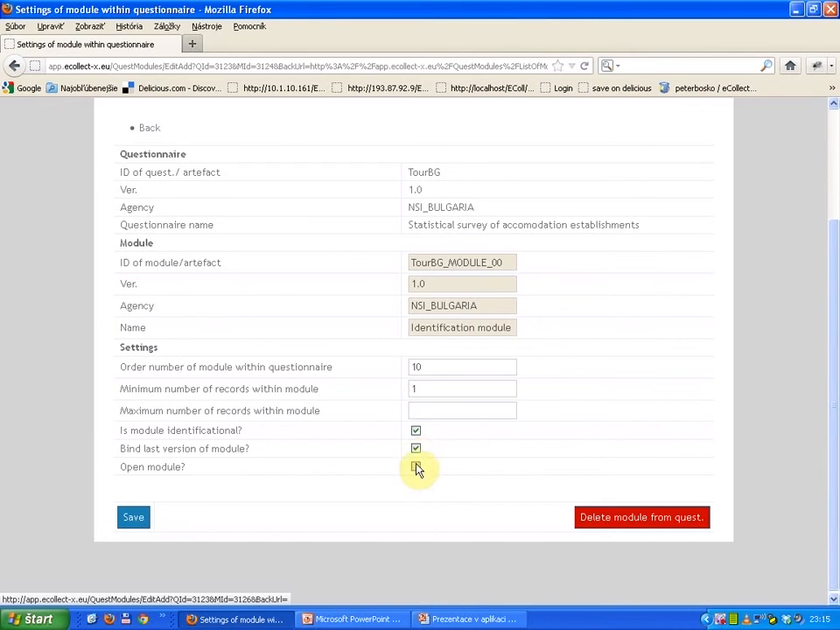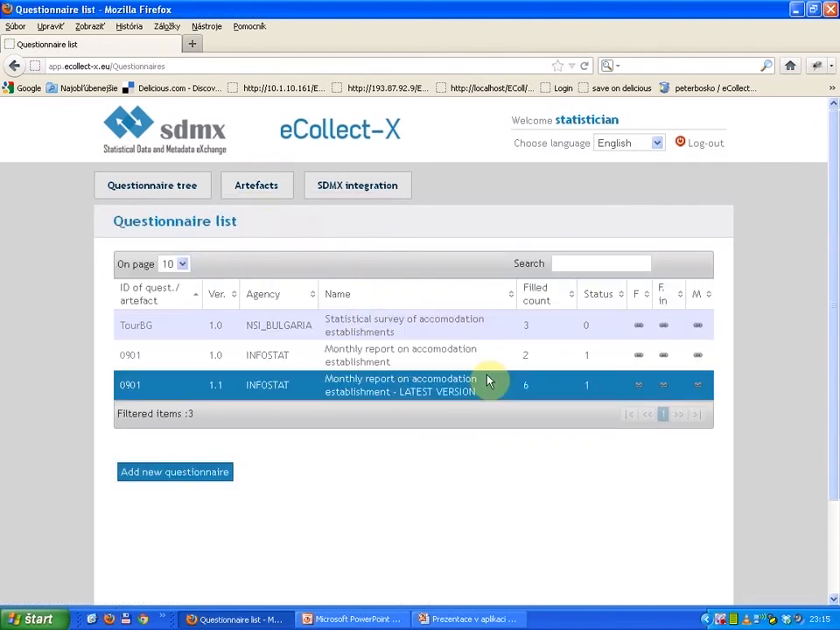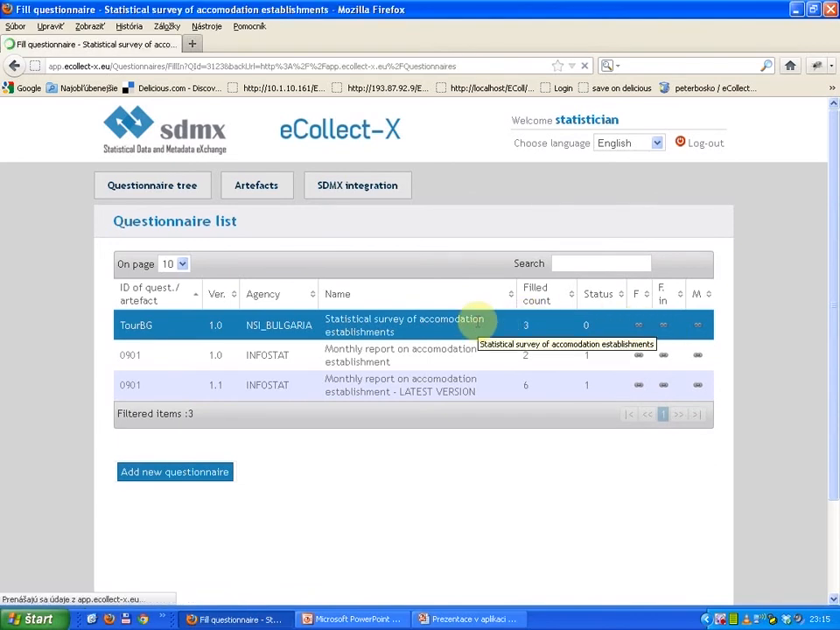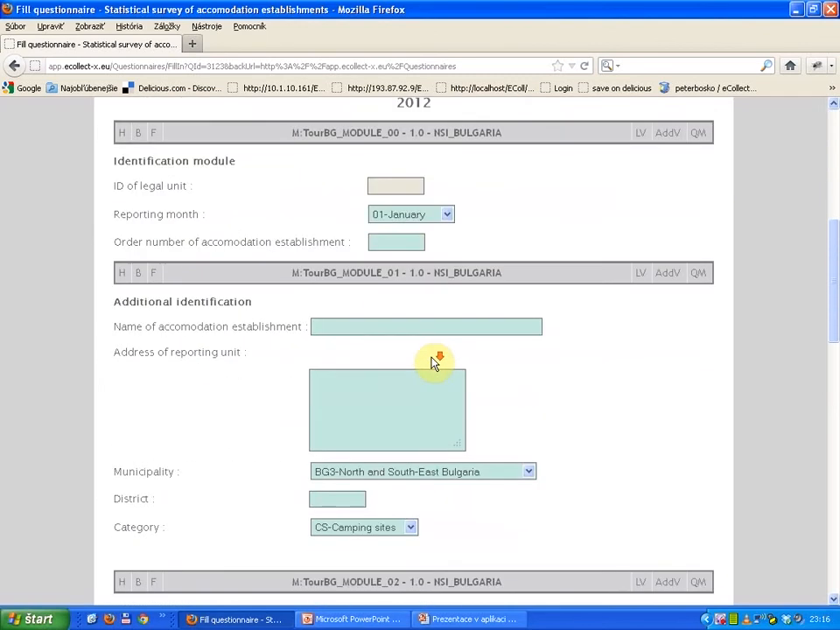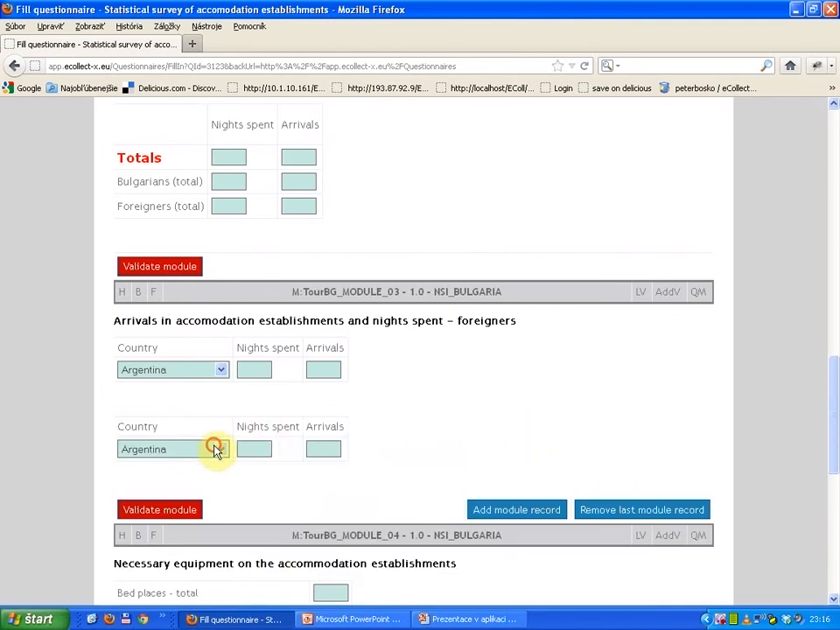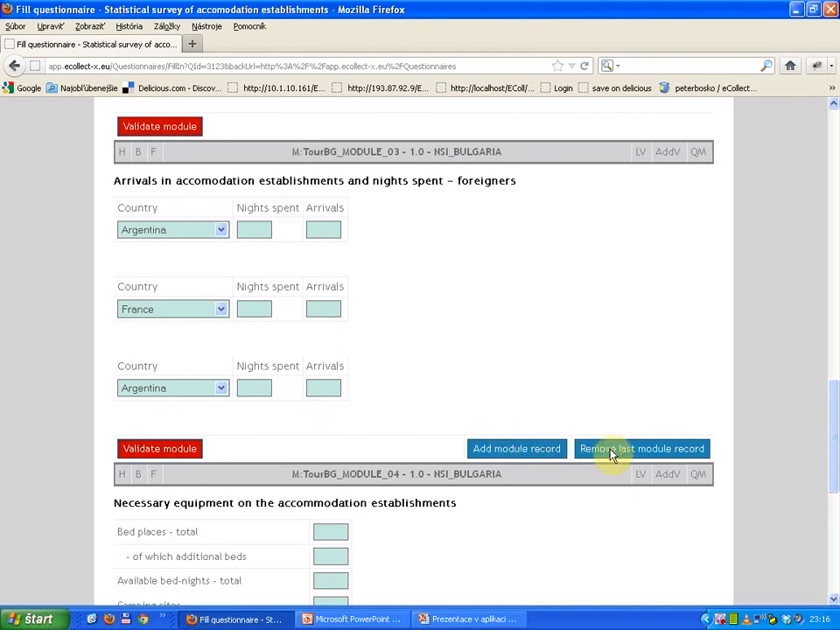Open module is an attribute which determines that the module can have multiple rows. A typical example of an open module is a module in a tourism questionnaire. This is the example of an open module. I have here two buttons by which I can control the number of records in the module.